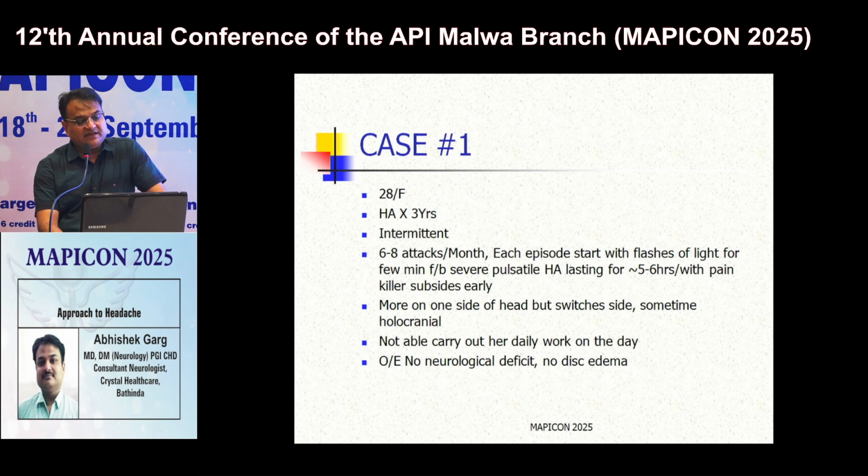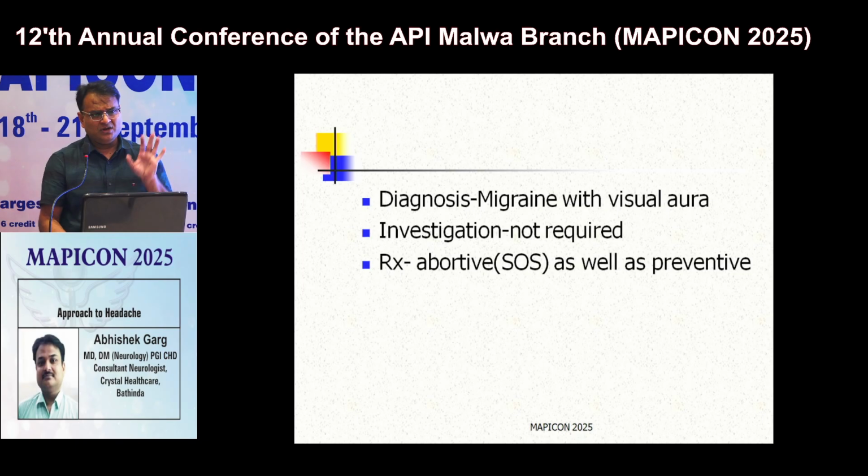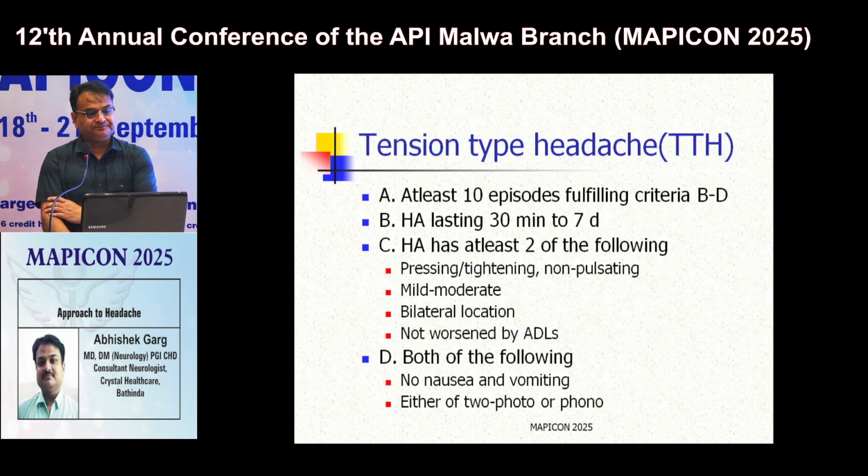On examination, there was no neurological deficit and there was no disc edema. So from this presentation, from this clinical picture, it is clear that patient is classically having migraine with visual aura. So in such type of cases, investigations are usually not required. Patient needs abortive treatment as well as prophylactic treatment.